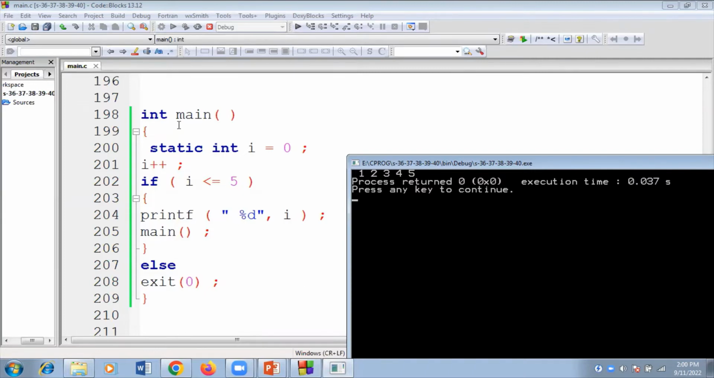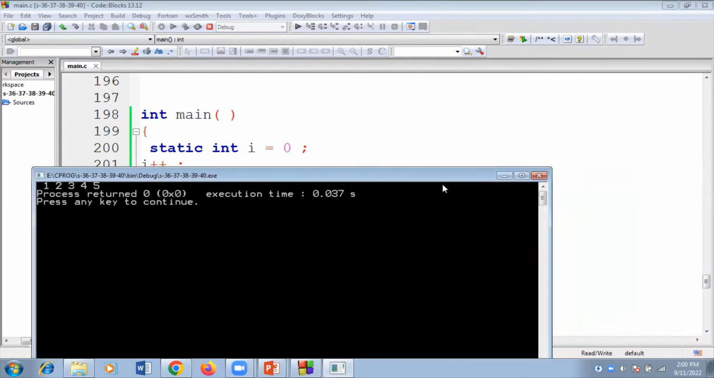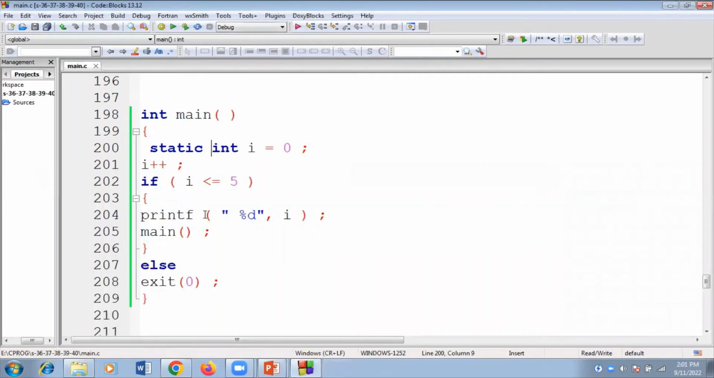You are calling the main again, and the static variable holds the value for multiple function calls also. It holds the value, so it has become 1. Now it has become 2. 2 is less than or equal to 5, and 2 will be printed. You're calling the main again, it holds the value for multiple function calls, and 2 will be updated to 3. 3 is less than or equal to 5, and 3 will be displayed on the screen. So keep on moving like this, and the static variable holds the value for multiple function calls.